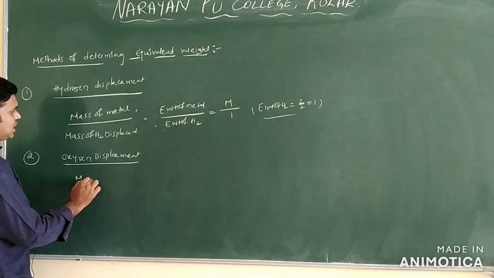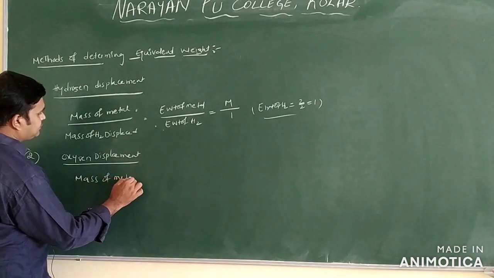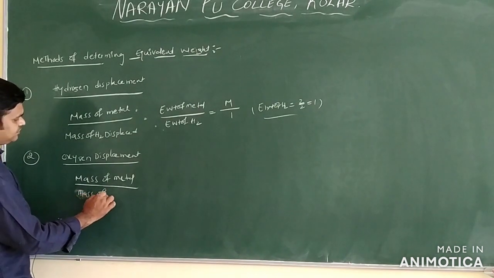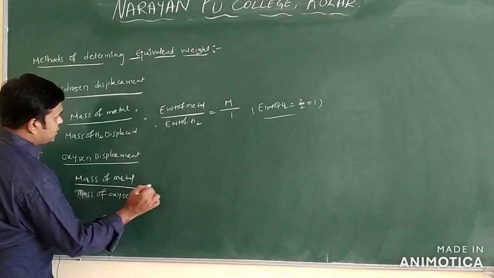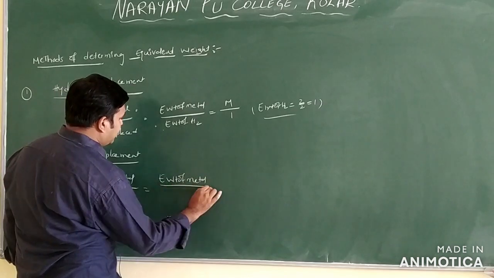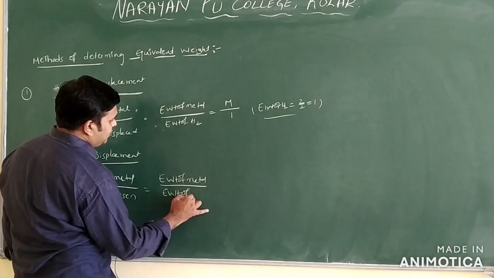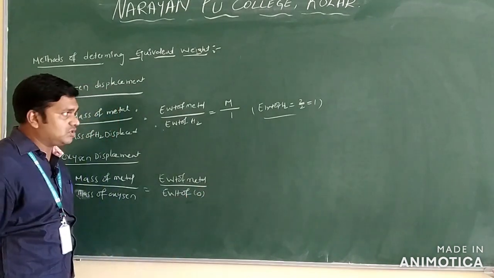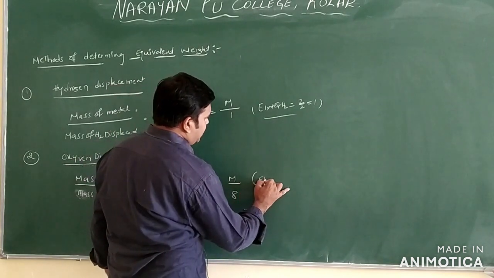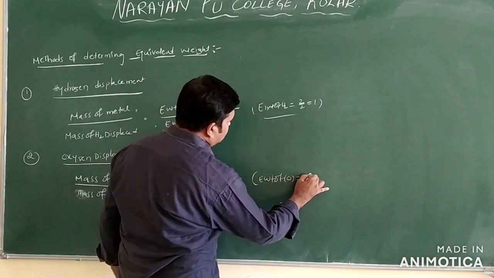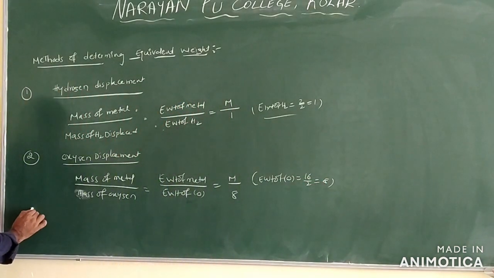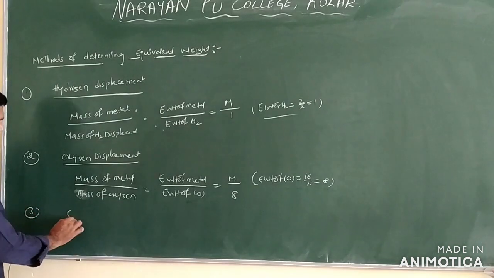Mass of metal by mass of oxygen is equal to equivalent weight of metal by equivalent weight of oxygen only. So you will get here M by 8 only. Why? Equivalent weight of oxygen is equal to 16 by 2, that is equal to 8 you will get only. Clear? And the third one we have is the chlorine displacement method only.